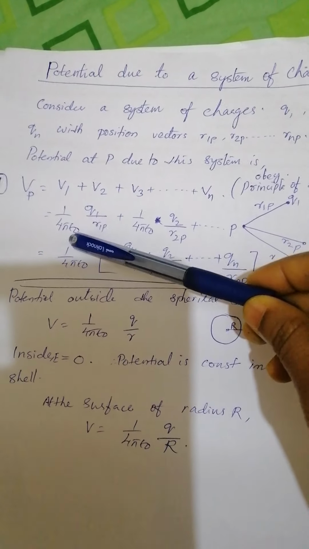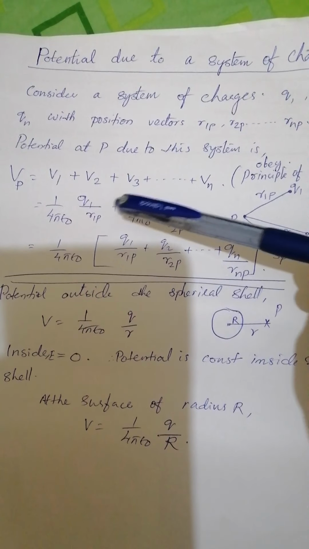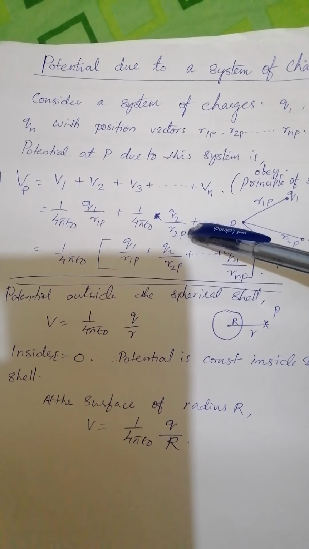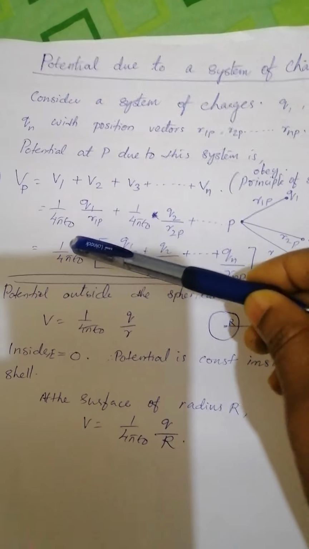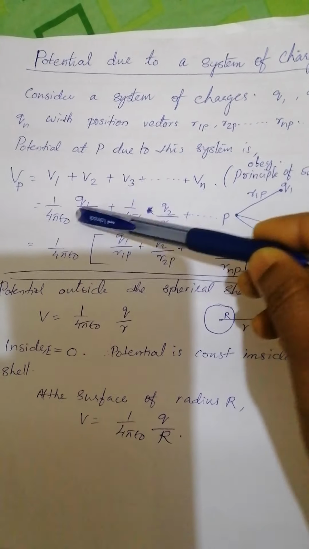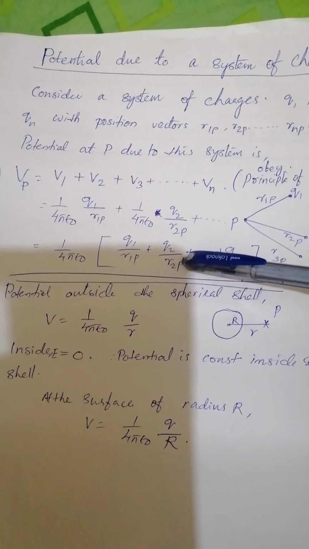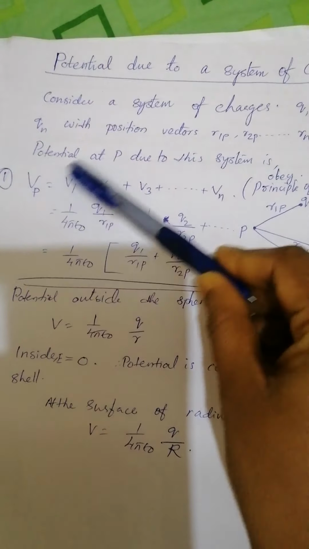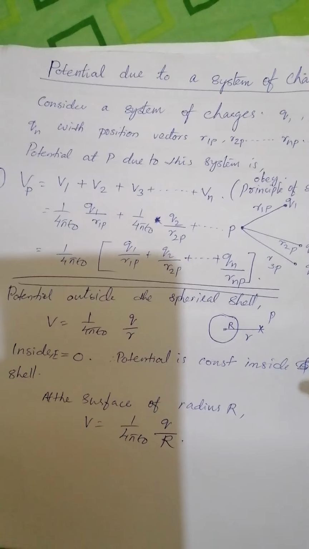that is 1 by 4 pi epsilon 0 Q1 divided by R1P plus 1 by 4 pi epsilon 0 Q2 divided by R2P plus etc. Here 1 by 4 pi epsilon 0 is constant, so we can take it out and write Q1 by R1P plus Q2 by R2P etc. Qn by RnP. So this is the equation for potential at a point due to a system of charges.